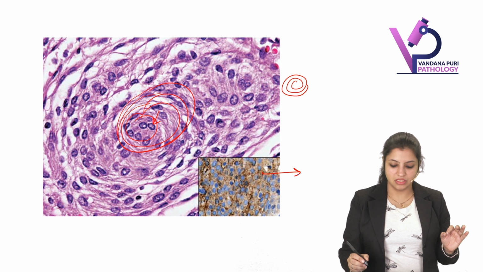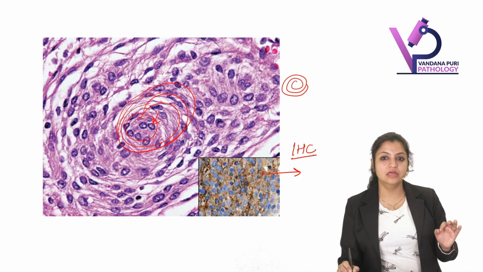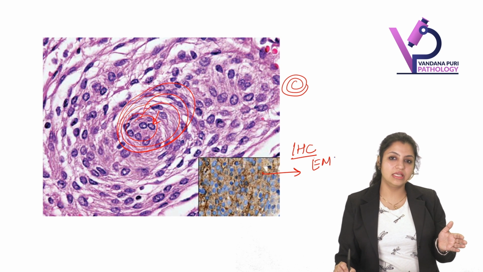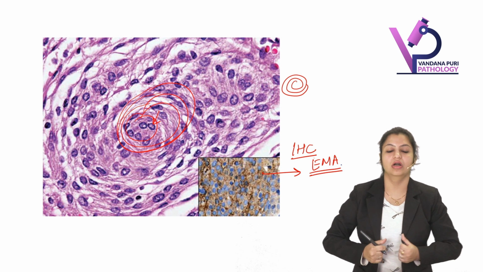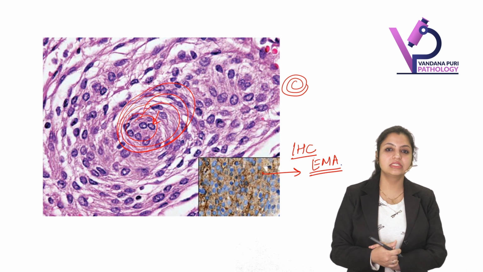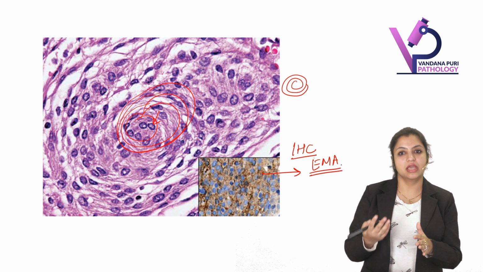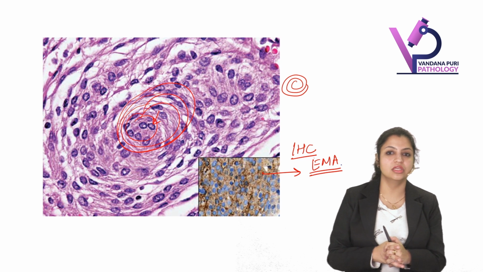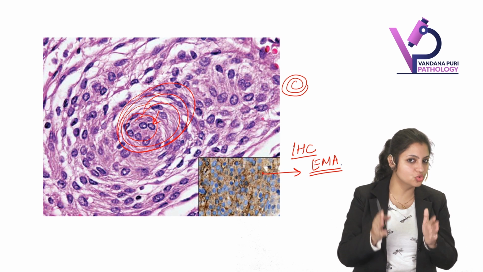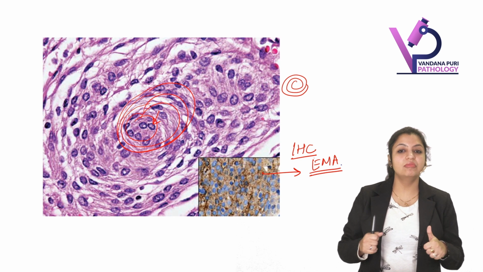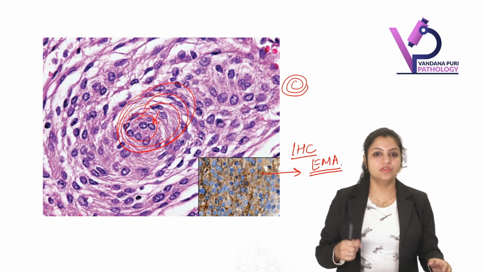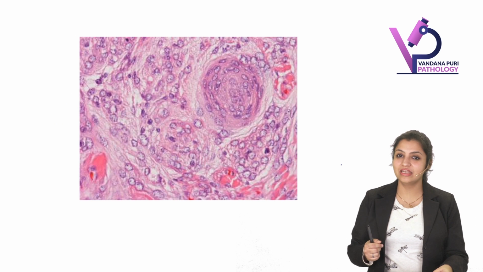Can everybody appreciate this brown color positivity coming in the cells? This stain is called EMA. Meningioma cells are usually positive for EMA. EMA is epithelial membranous antigen, the typical marker that comes in meningioma. So EMA positivity is seen in meningioma. Now we can start with the largest category of tumor.